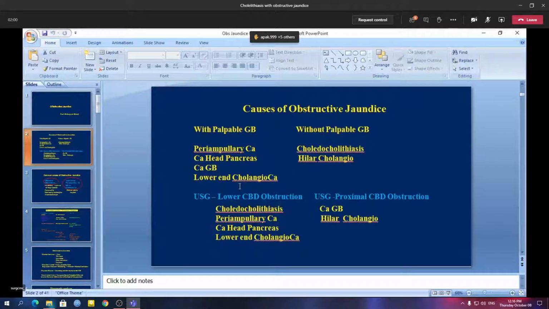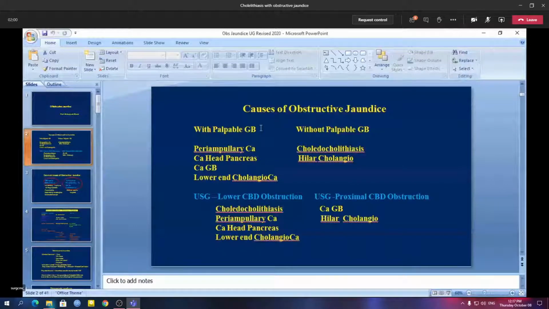But another aspect you should consider is that for diagnosis of obstructive jaundice, first you will have to diagnose the type. As you know, there are three types of jaundice: pre-hepatic jaundice, hepatic jaundice, or post-hepatic or obstructive jaundice, or surgical jaundice. Obstructive jaundice is also known as surgical jaundice because before the use of endoscopic interventions, surgery was the only treatment for obstructive jaundice. That's why it was called surgical jaundice or post-hepatic jaundice.